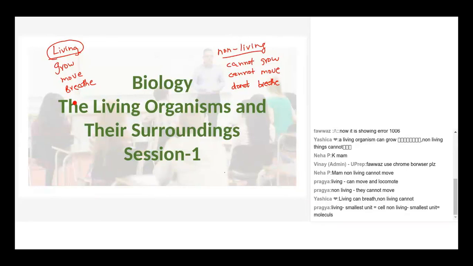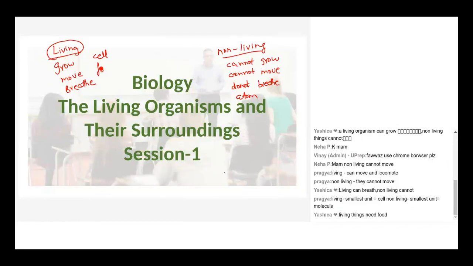So living, the smallest unit is the cell. Very good. Non-living, the smallest unit is the atom. Not molecules, but atoms. Living things need food for growth, development and repair. Non-living things do not require food. Living things need to locomote to get food. We have written that point already. They need to move or locomote.